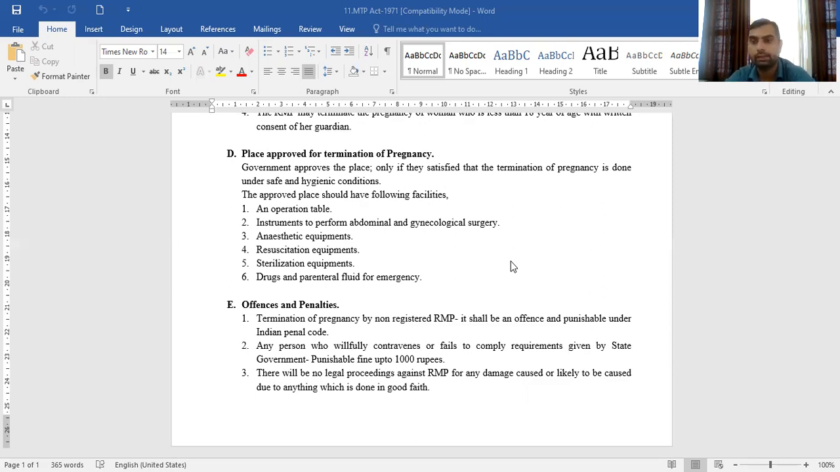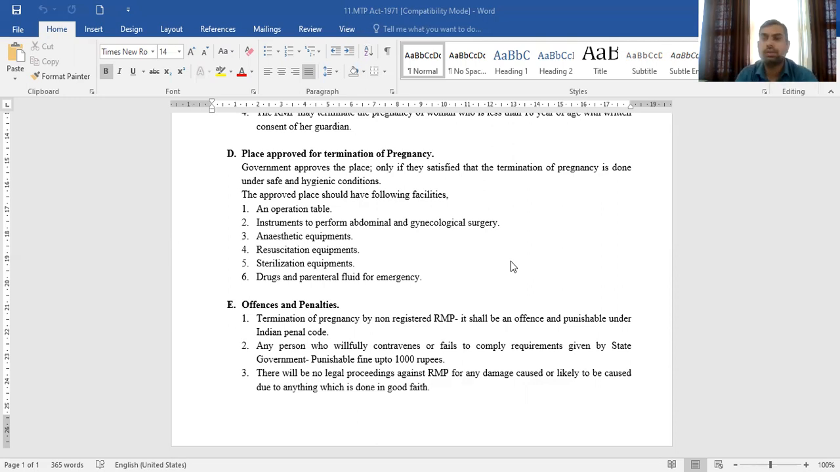And the second offense is if the approved place fails to fulfill the various facilities governed by the state government. If any place is supposed to be an approved place, and such place or the responsible person of this approved place fails to fulfill the various facilities governed by the state government, then such authority or responsible person is punishable with a fine of about 1000 rupees.